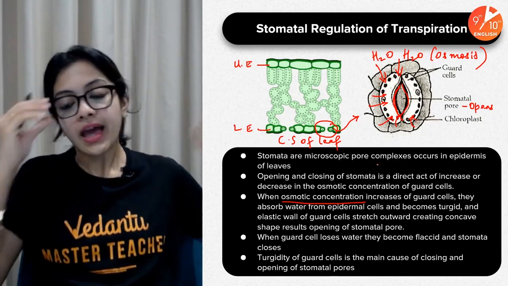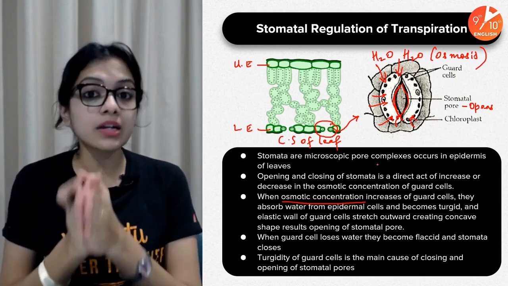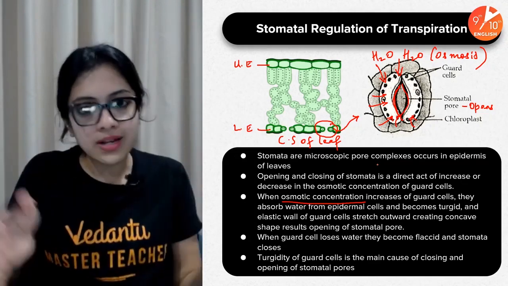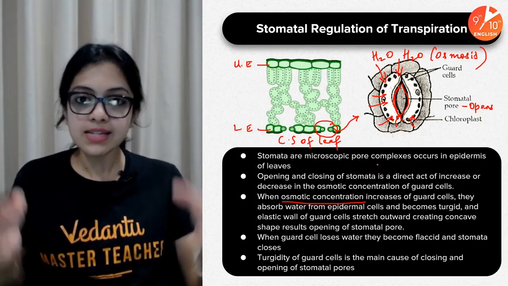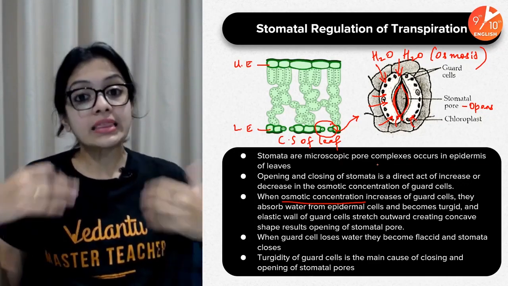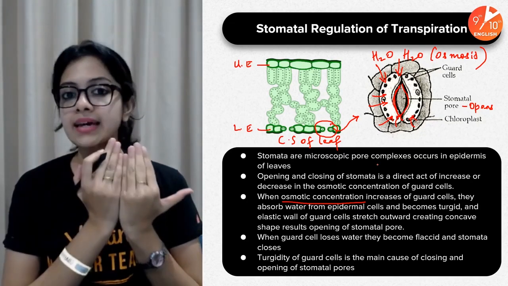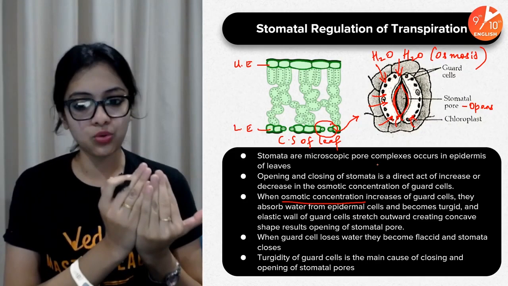Now exactly the opposite happens when stomata close, in the sense the solute concentration lowers, or the osmotic potential in the guard cells is reduced. As a result, water is lost, the guard cells become flaccid, and hence the inner walls come back and close, which means the stomatal pore is closed.